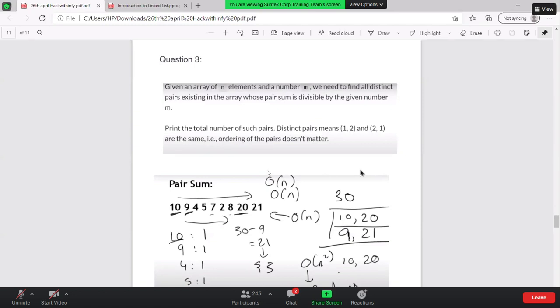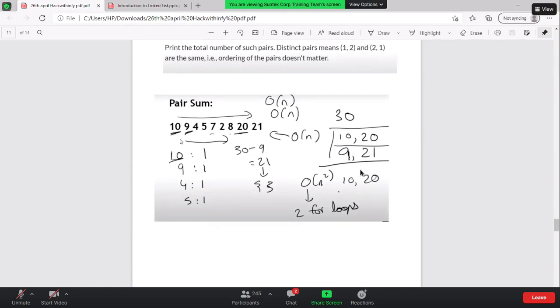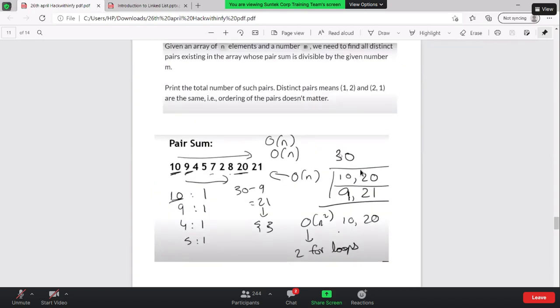So what exactly we are going to do is, let's say they have given the numbers 10, 9, 5, 4, 5, 7, 2, 8, 20, 21. And the sum we need to create is 30. Let's assume the numbers are given like this. What are the possible pairs you can pick so that the sum is equal to 30? Can anyone quickly tell me the brute force approach, how exactly you can think about that?